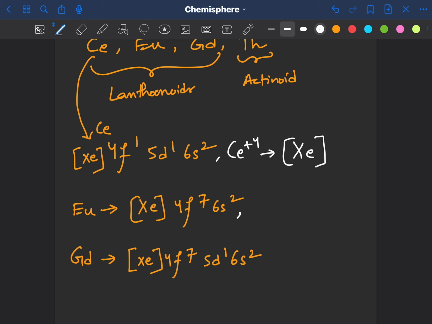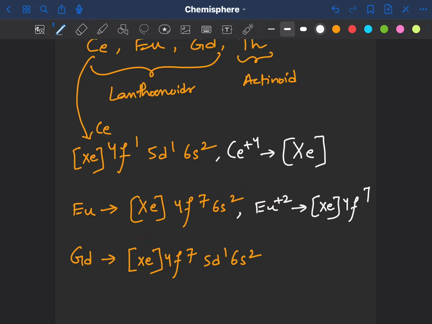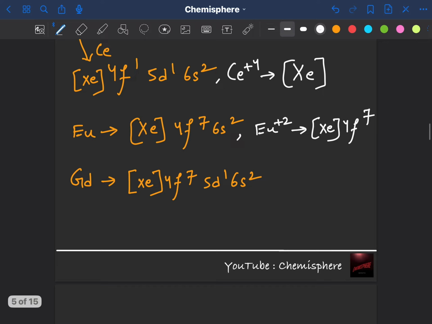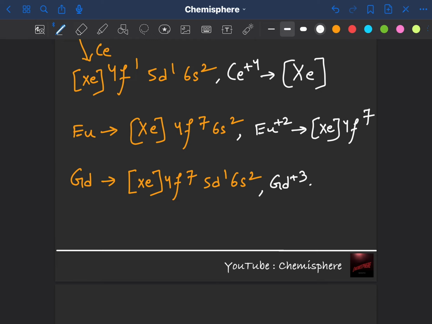Cool. Then they have given us europium plus 2. In europium plus 2, you can see if you remove these 2 electrons, you will be left with a xenon core and a very stable configuration of 4f7. So xenon core and 4f7. In the case of gadolinium, they're talking about gadolinium plus 3. So we have to remove 3 electrons, so we'll be again left with a xenon core and 4f7. So xenon and 4f7.